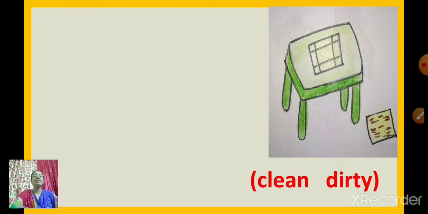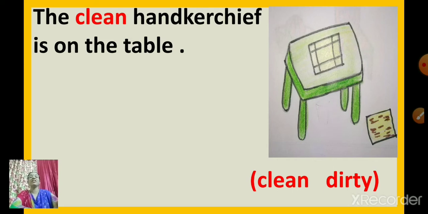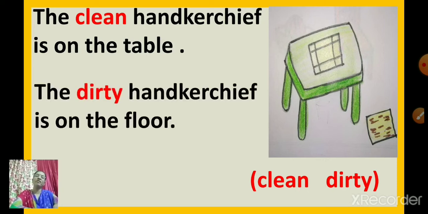Clean. Now see where is the clean handkerchief? Where can you see the clean handkerchief? Yes, the clean handkerchief is on the table. The clean handkerchief is on the table. Then where is the dirty handkerchief? Where is the dirty handkerchief? Yes, the dirty handkerchief is on the floor. The dirty handkerchief is on the floor.